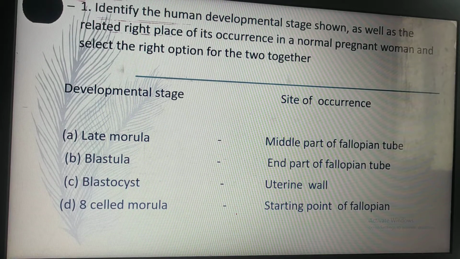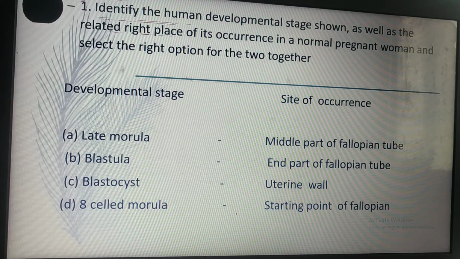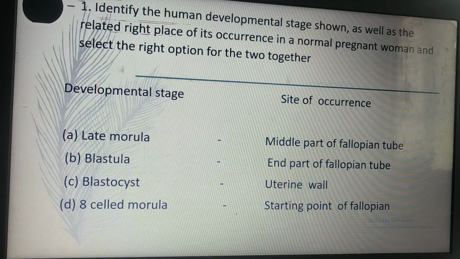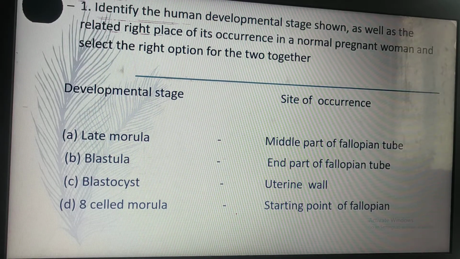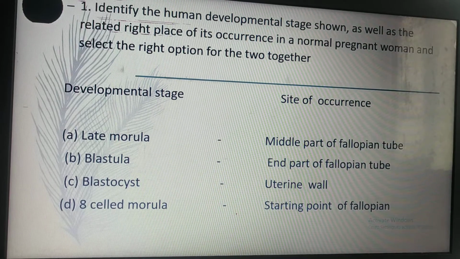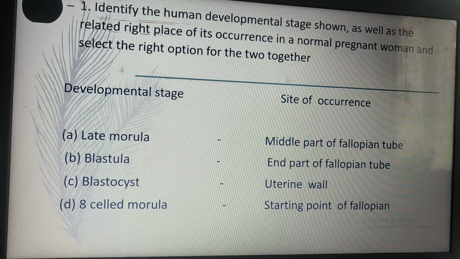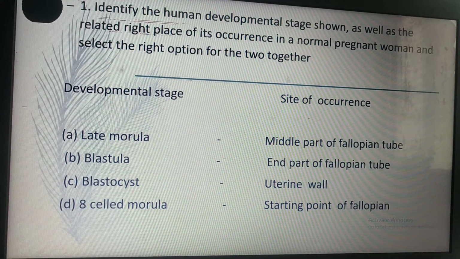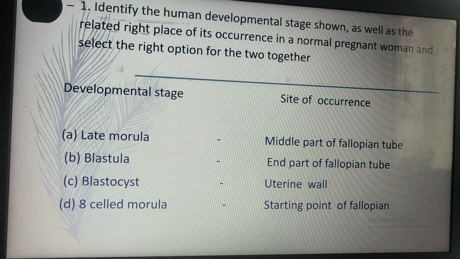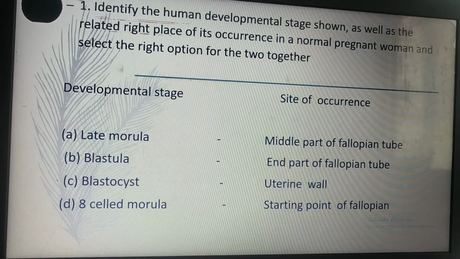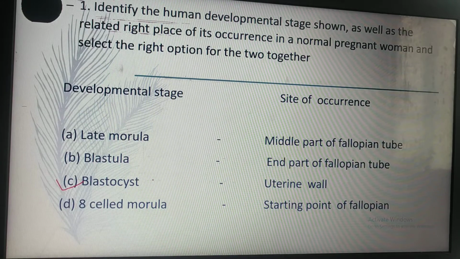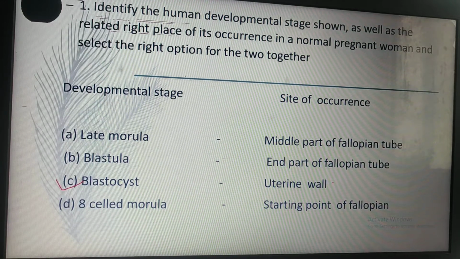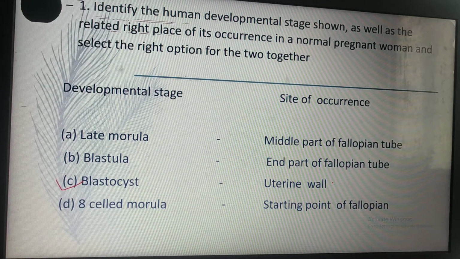Identify the developmental stage as well as the related right place of its occurrence in a normal pregnant woman and select the right option for the two together. There is a developmental stage and there is a site of occurrence. So the answer is C, blastocyst, uterine wall. C is the correct answer.